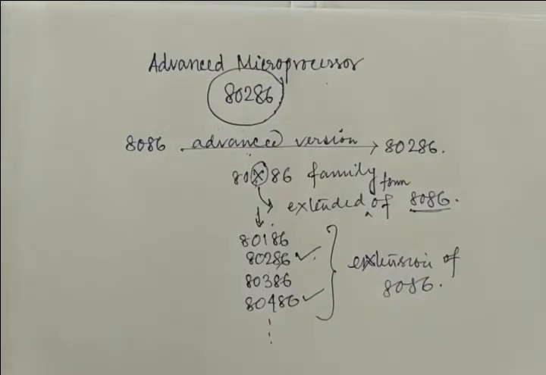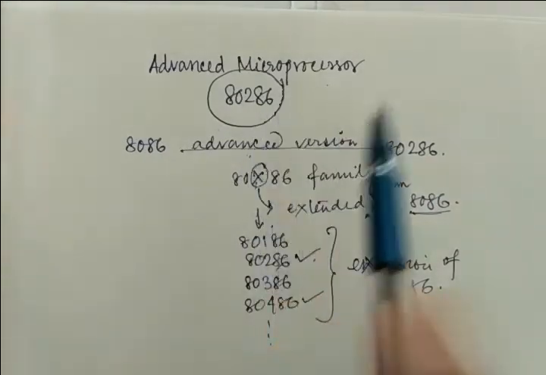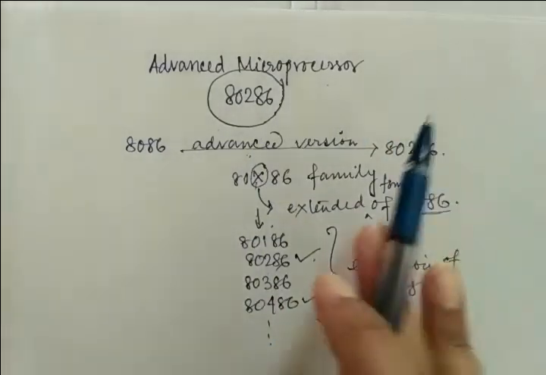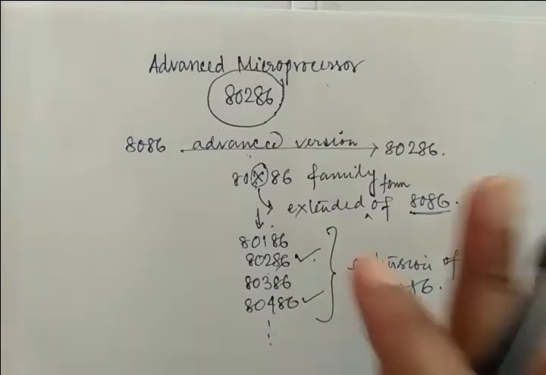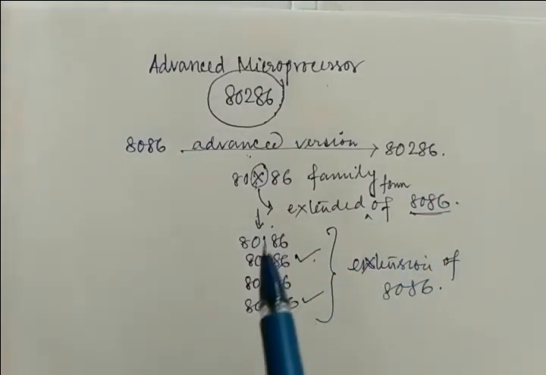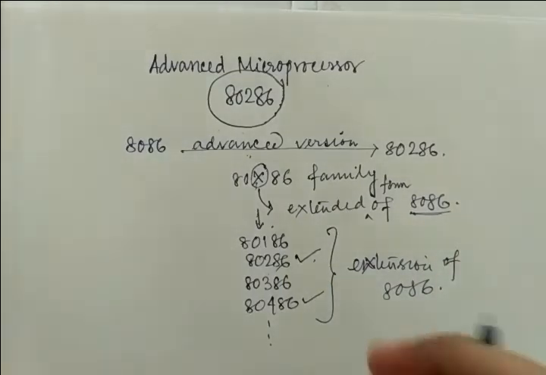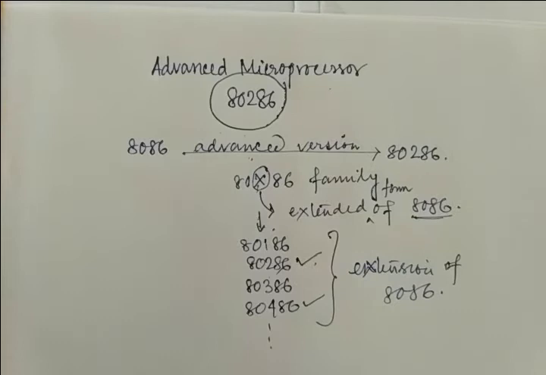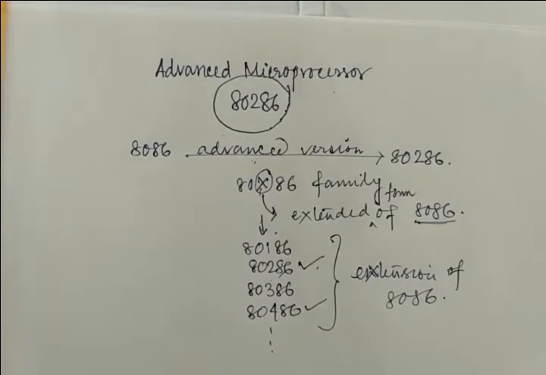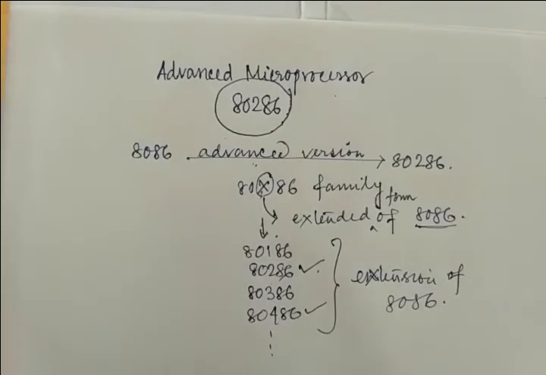Okay, so this is the very basic reason why it is called 80286, right? It is totally based on your 8086. So the first point is clear. And one more thing: whenever we go into detail of 80286, there will be very many similarities between the 8086 and 80286, 486, and so on, because the grassroots level is 8086, right?